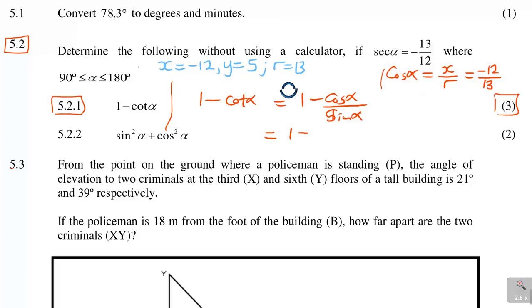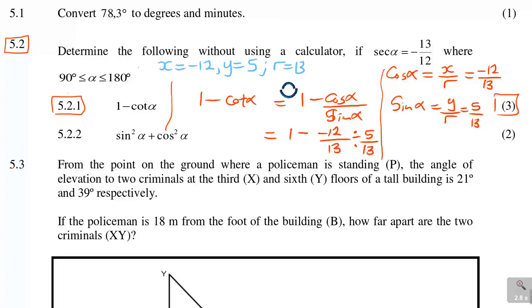And what about sine alpha? Sine alpha is y over r, which is 5 over 13. So that's what you're having. So you're having minus negative 12 over 13, then use this one divided by 5 over 13.